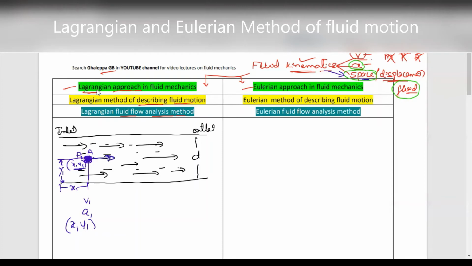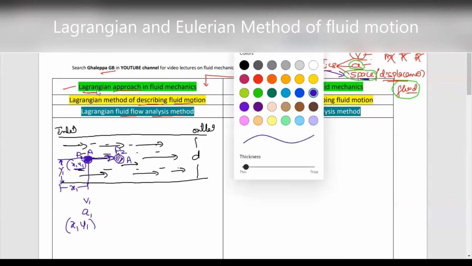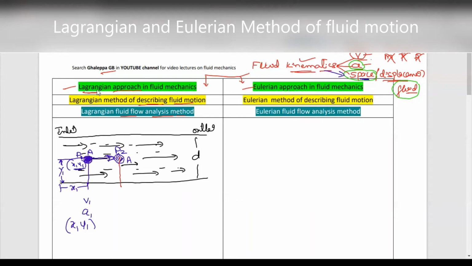Particle A is the same particle; we are not considering another particle. The new position of the fluid particle is at a distance of x2 from the inlet and y2 from the bottom of the pipe. So the space coordinates at point 2 for the fluid particle A are x2, y2.